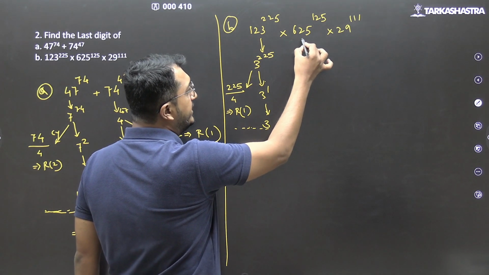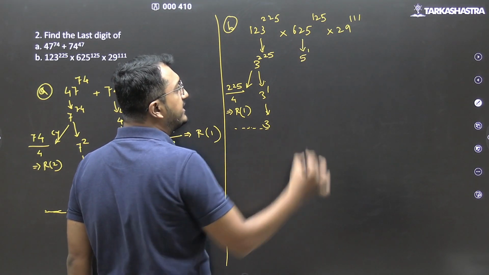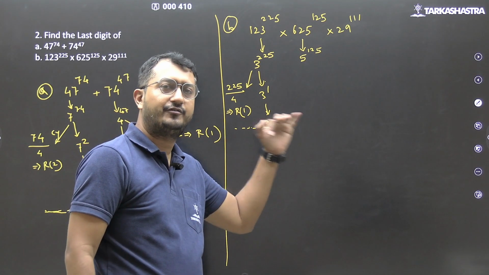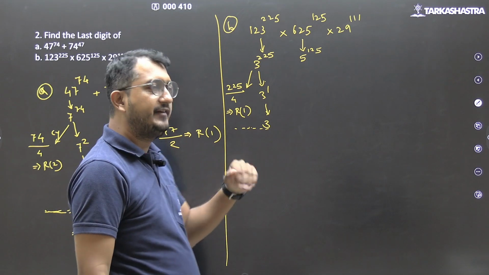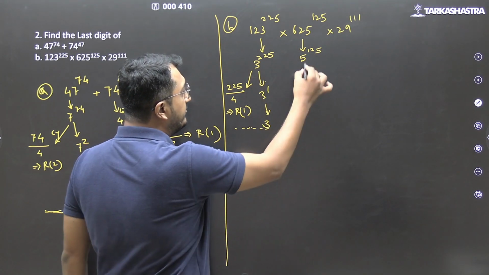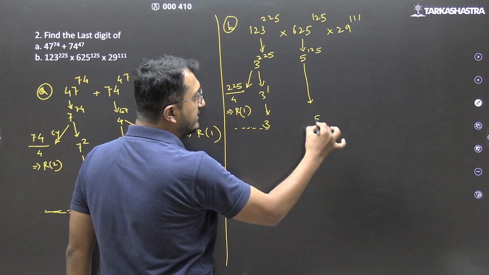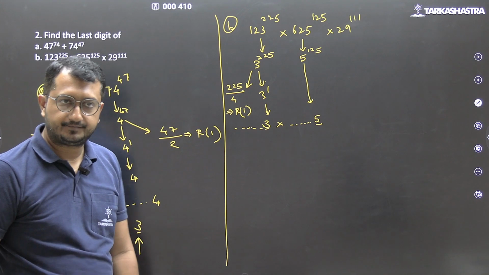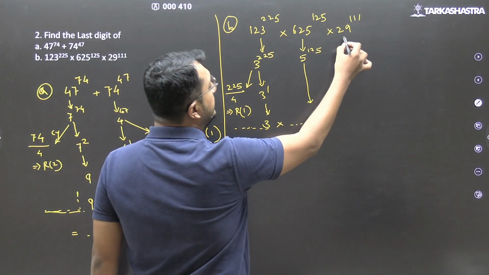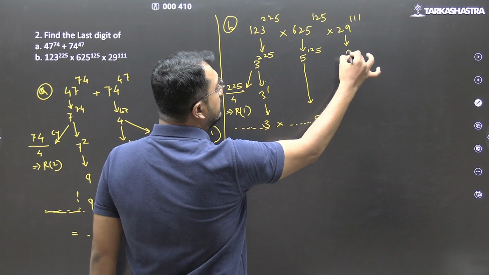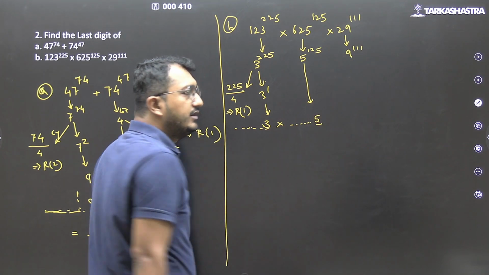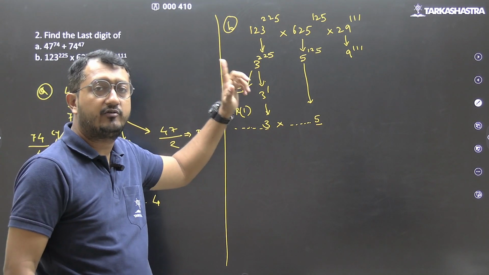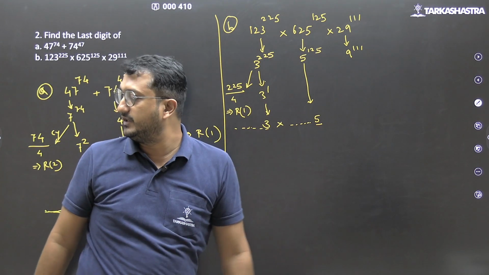Then we have 625. It will have the same last digit as 5 to the power 125. But cyclicity of 5 is 1 only. 5 to the power anything, my last digit is 5. So this number is going to end with 5. And then we have 29 to the power 111, which will have the same last digit as 9 to the power 111, because the 2 will not give me the answer.